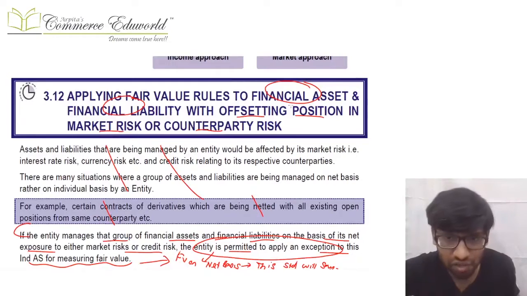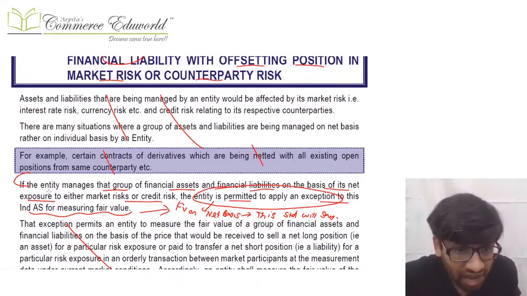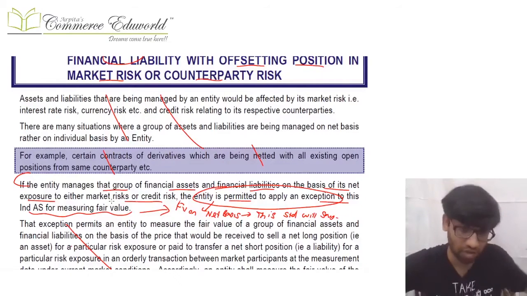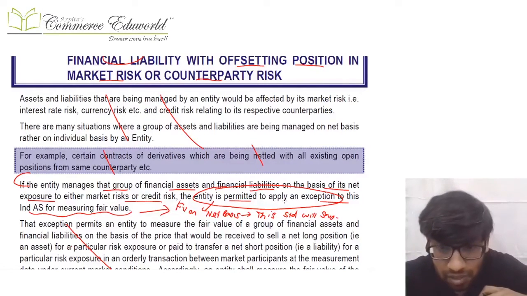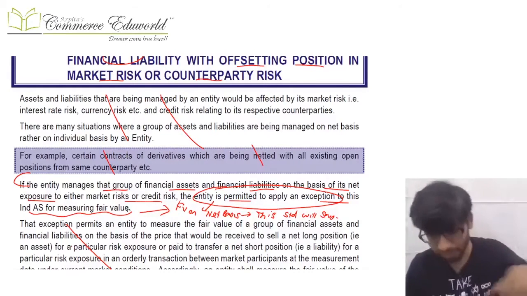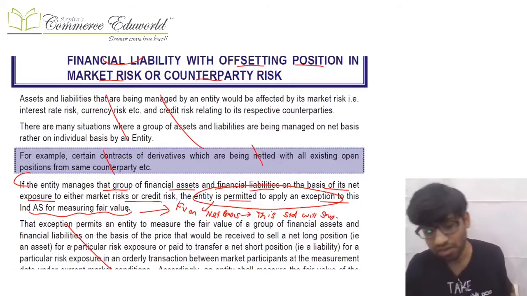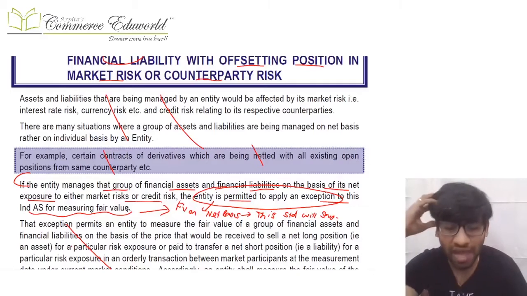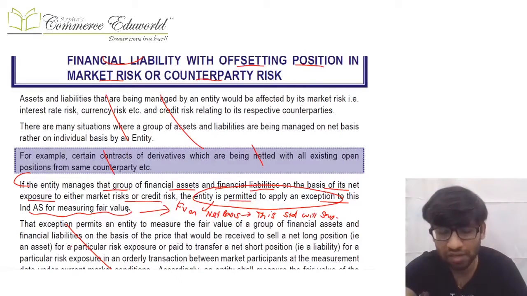So this standard says that you only need to consider the net exposure. If there are financial assets or financial liabilities with offsetting positions in market risks or counterparty credit risk, and the entity manages that group of financial assets and liabilities on the basis of their net exposure to market risk like foreign currency risk or credit risk, then the entity is permitted to apply an exception to the standard. What do you mean by this? Normally, whether you aggregate or calculate fair values individually depends on other Ind AS, but there's an exception, and that exception is covered over here.